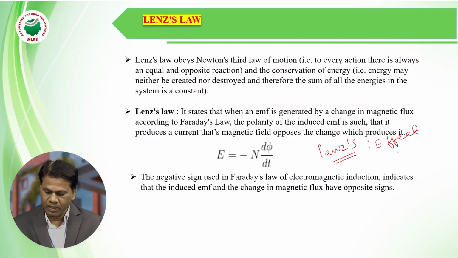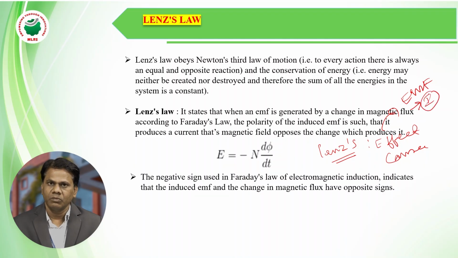Here the effect is the induced EMF, because of which we get induced current. This is the effect according to Faraday's second law. So what is the cause?